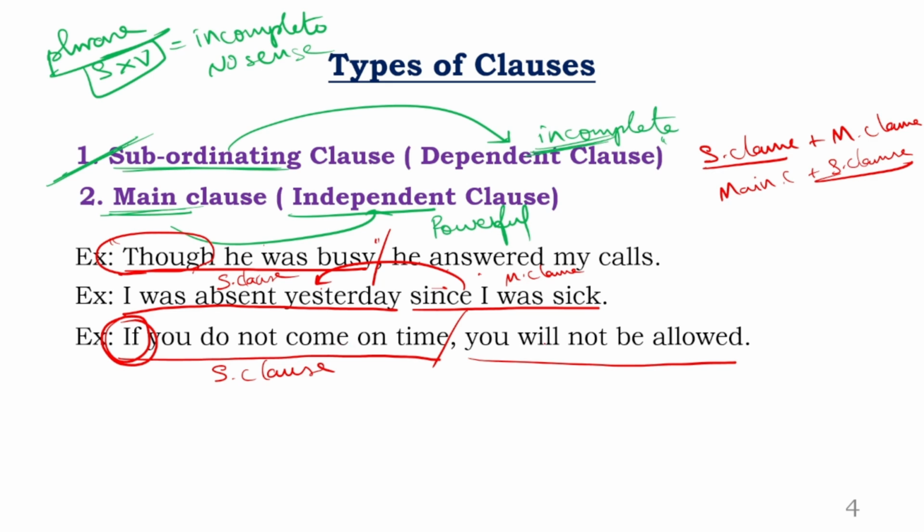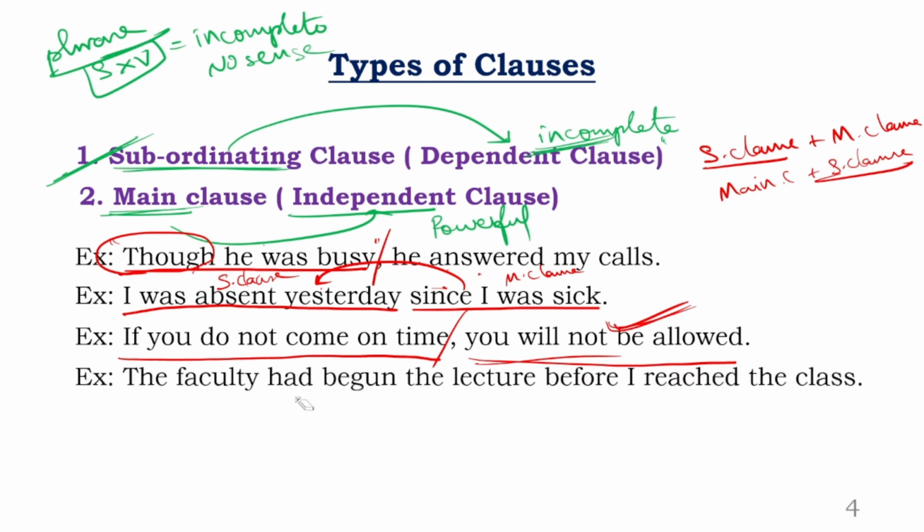Next, what is the reaction? You need to add something, right? But you go to somebody and say this second statement, you will not be allowed. You will say, oh, why am I not allowed? Should I come early? Should I come late? He would respond to you obviously, because there is a sense. Clear? So now again, the first one is subordinating clause, second one is main clause.